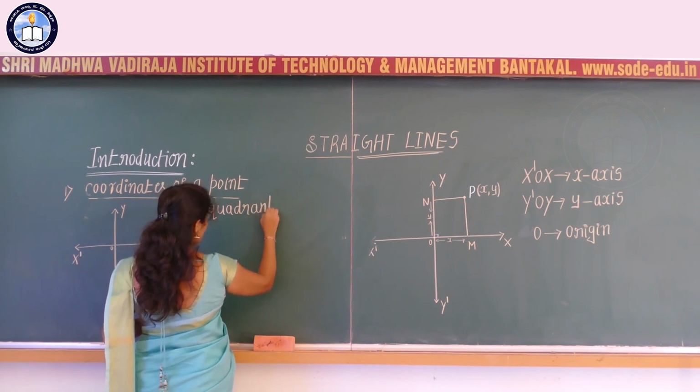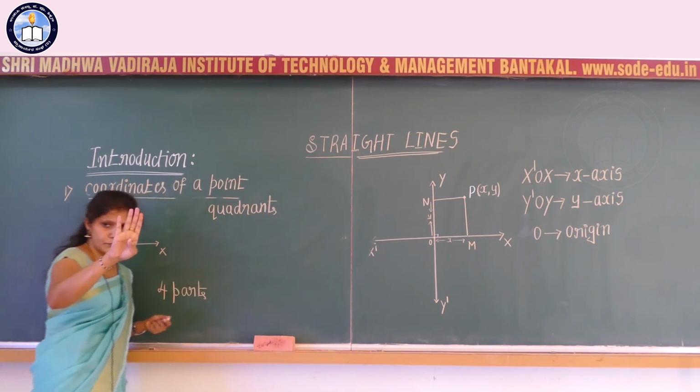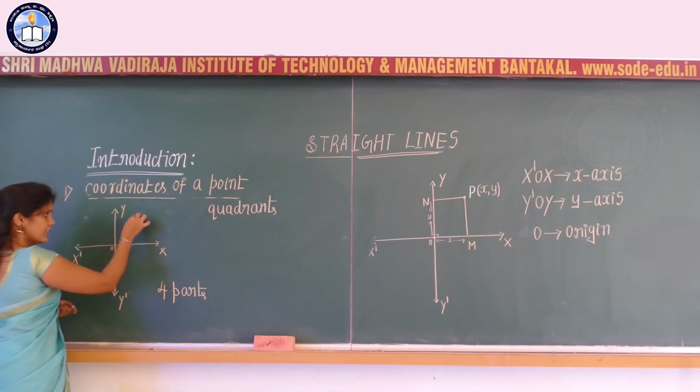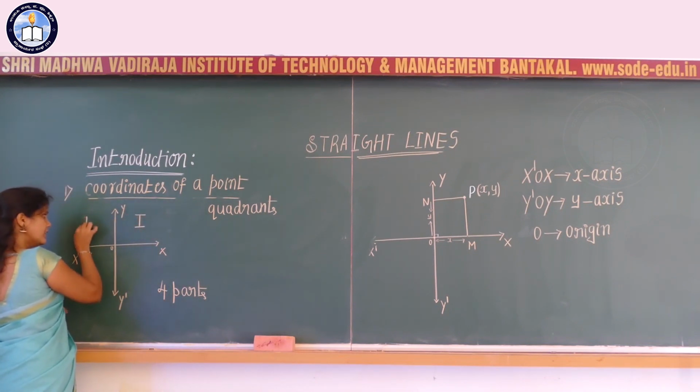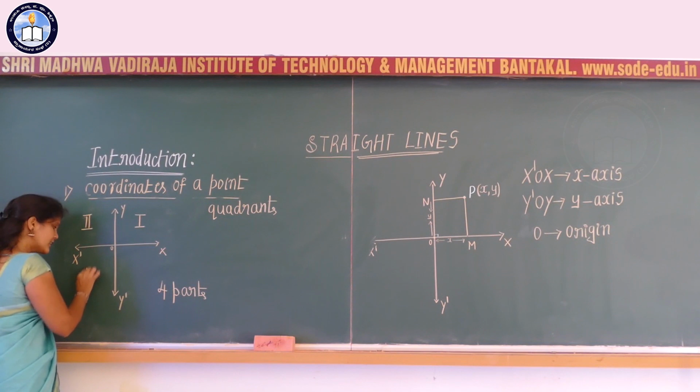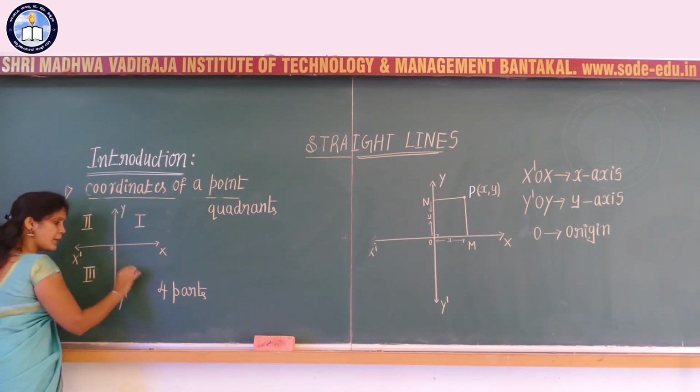So how many quadrants are there? Quad means 4. There are 4 parts: the first part, second part, third one, and the fourth part.